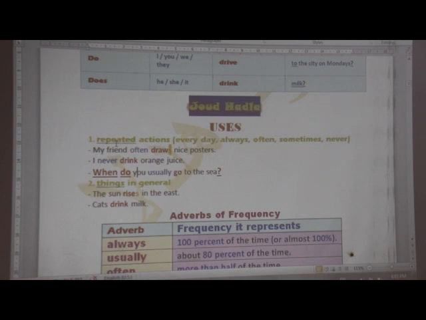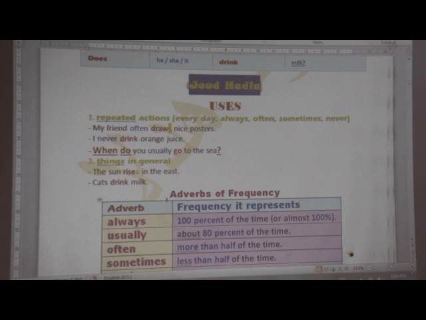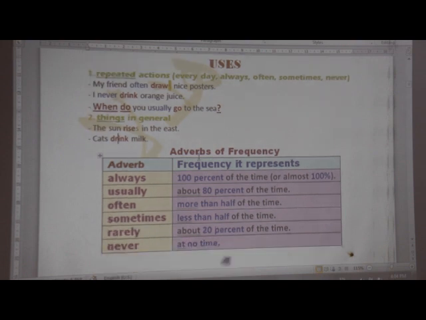Now, we can also use the present simple tense to talk about facts or things in general. So, the sun rises in the east. So, here, don't forget to add the s for singular nouns. Cats drink milk. Now, when we say cats, a plural noun, we use the verb in the first form. So, cats drink milk. Now, here we use the adverbs of frequency usually before the main verb. So, here I repeat the adverbs of frequency for you.